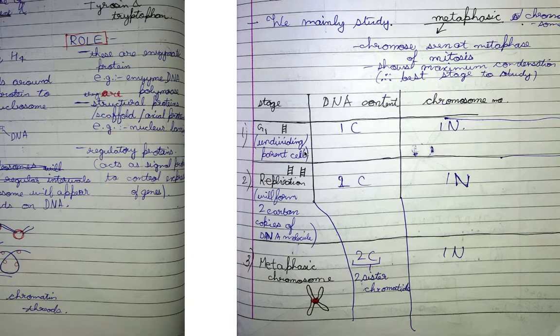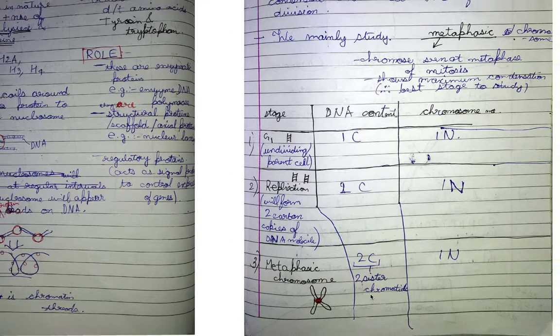Now, stage and DNA content and chromosome number. If the stage is G1, that is an undividing parent cell, that is the normal chromosome, then the DNA content would be 1C. C is regarding the content, and similarly N is according to number, not a unit or anything. Chromosome number would be 1N, but during replication the DNA would become twice, of course. It will form two copies of the DNA molecule, but again no change in chromosome number. Metaphase is also the same, but just the time when these two would be dividing, forming two sister chromatids.